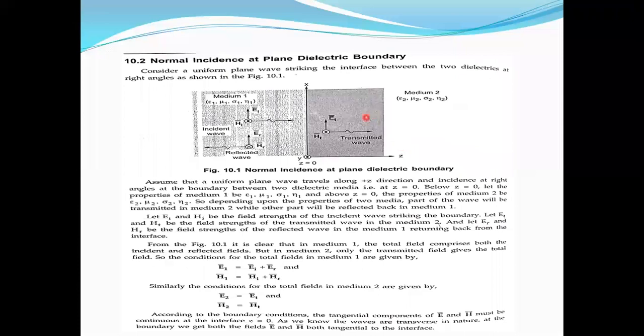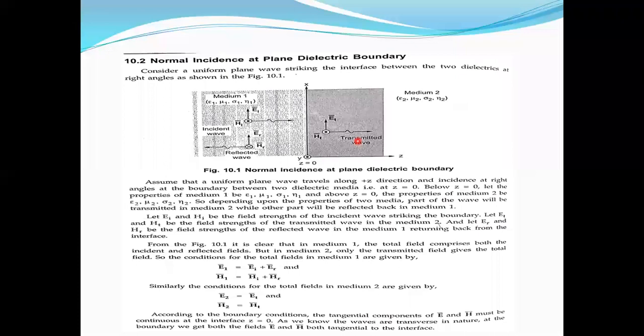So there is an EM wave. This EM wave we are showing like this: electric intensity in X direction, magnetic intensity in Y direction, wave is propagating in Y direction. The boundary surface or interface between the two mediums, I am considering it is like X, and the wave is propagating in Y direction. The magnetic field is distributed here. Now in medium 1 there are two waves. Incident wave is there, reflected wave is there. In medium 2 only one wave, that is the transmitted wave.